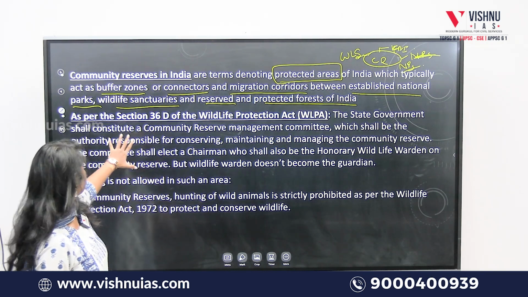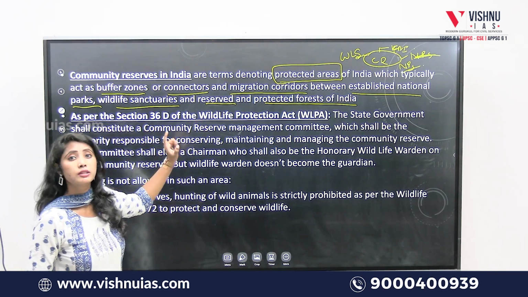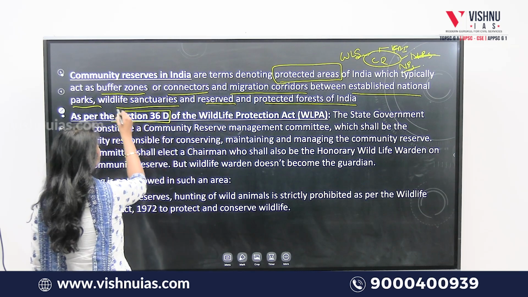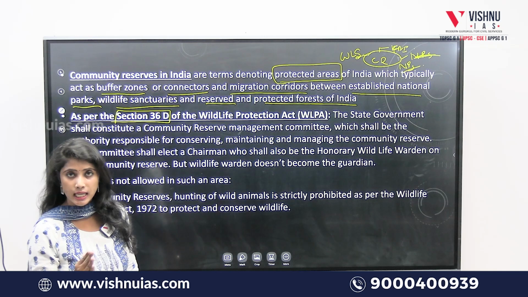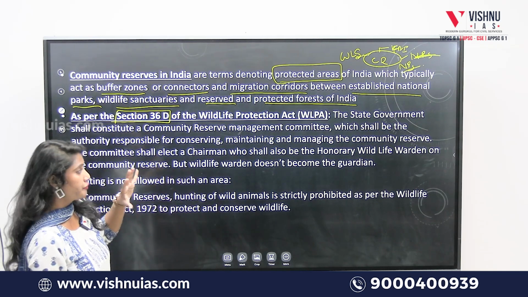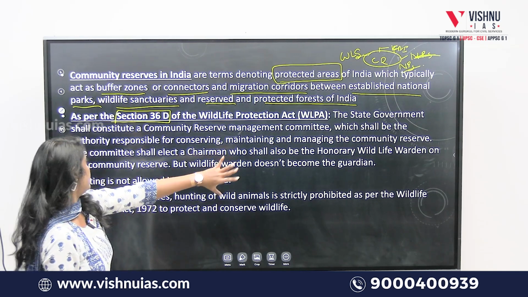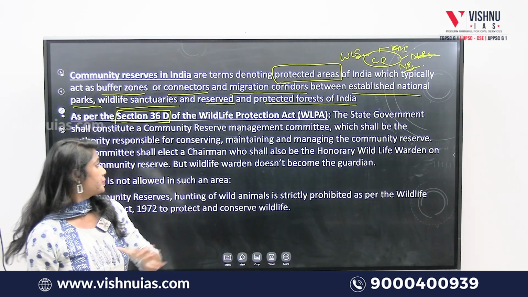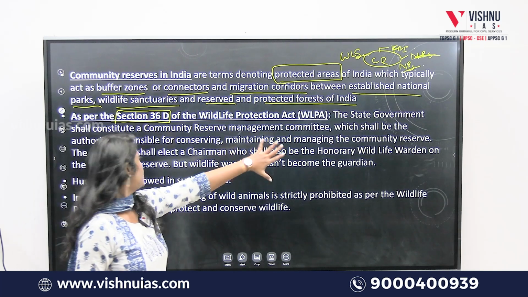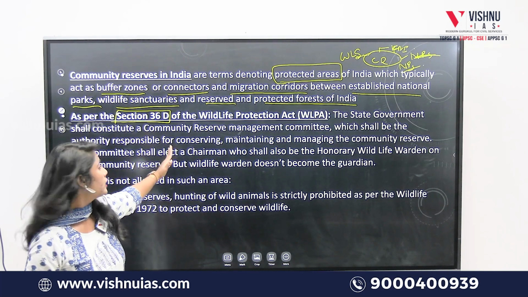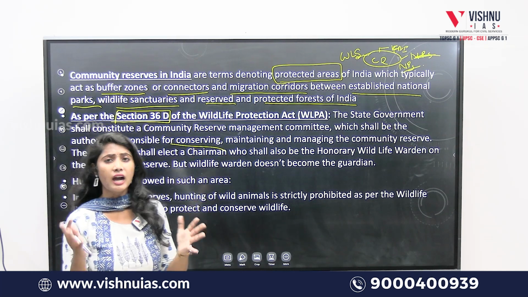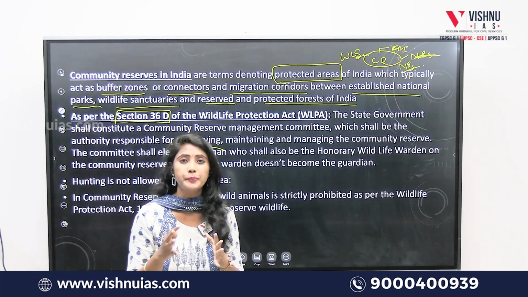Next, as per Section 36D of the Wildlife Protection Act of India, the state government will constitute a community reserve management committee, which shall be the authority responsible for conserving and guarding that particular community reserve.